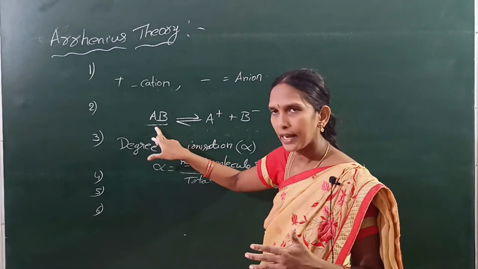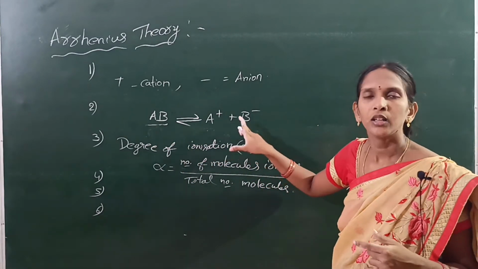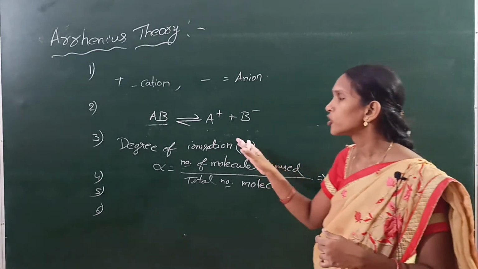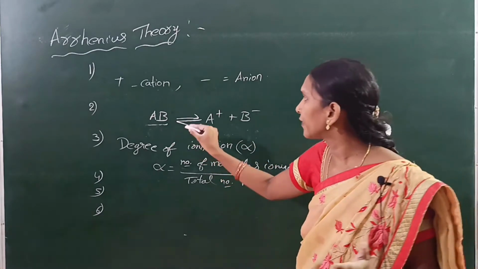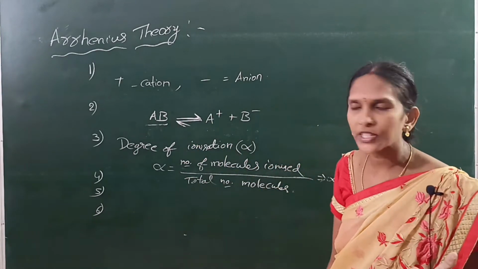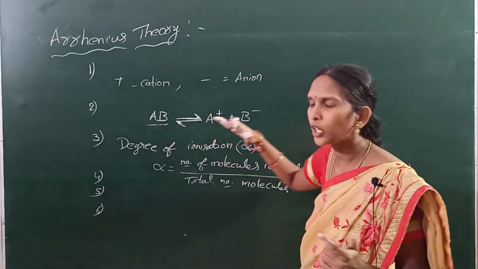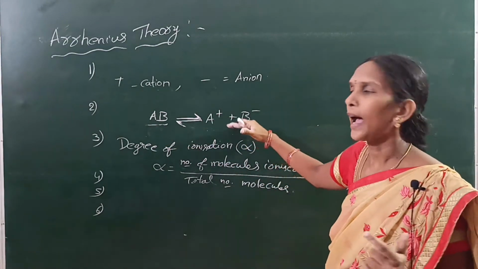This is the undissociated molecule, this is the dissociated ions. So there exists an equilibrium, which is shown by a double arrow, between undissociated molecule and dissociated ions.